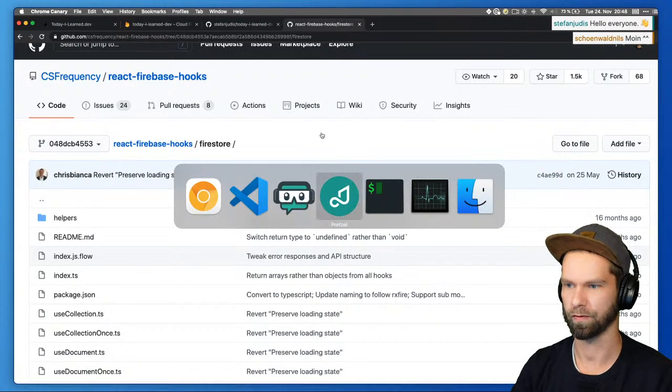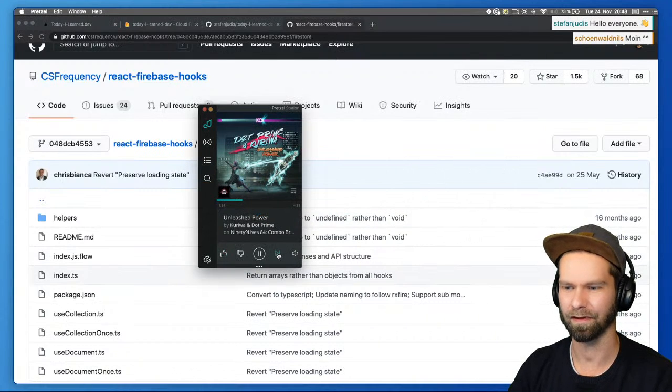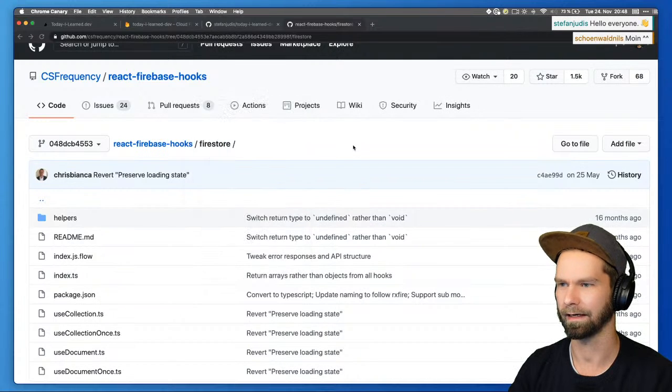Let me do something with the music. I've started adding music to this thing, and I still have to figure out what music I like here.